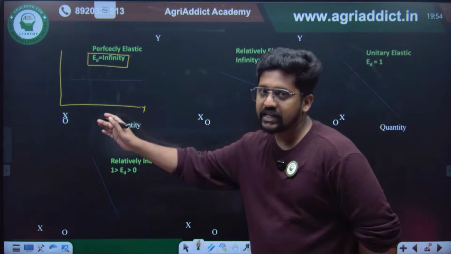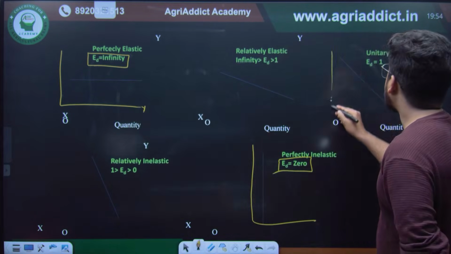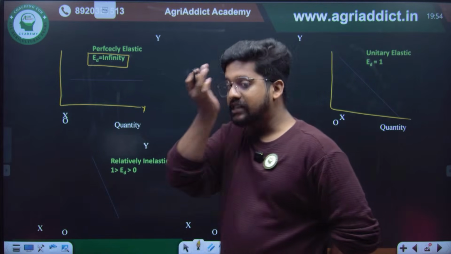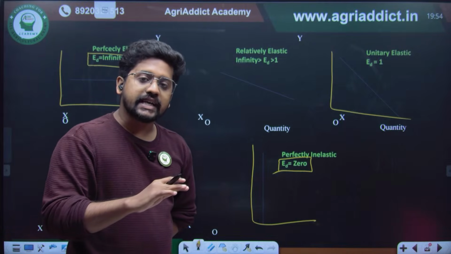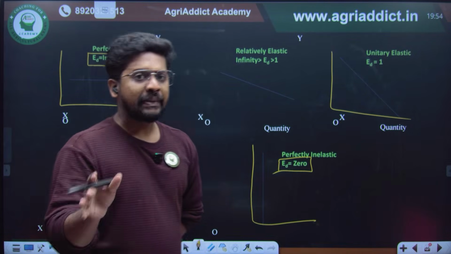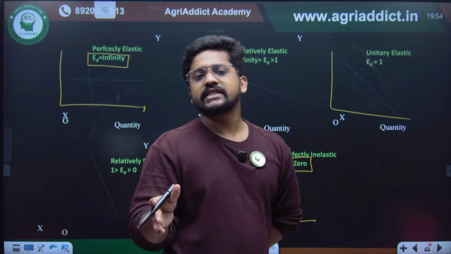So perfectly elastic and perfectly inelastic. There is unitary elastic. There we can say that the elasticity of demand is equal to 1, where the price change as well as the quantity change will be the same. Percentage changes of price and quantity will be the same.